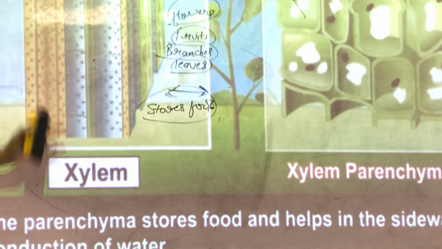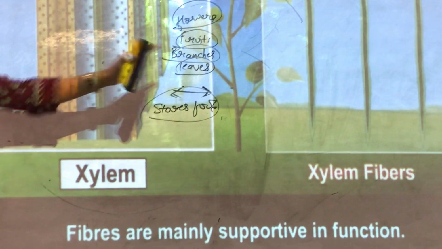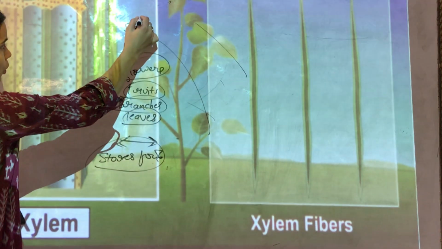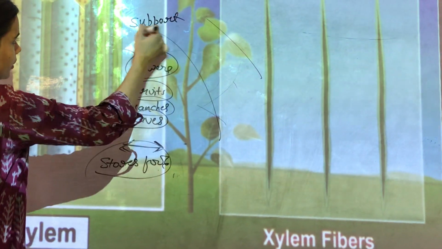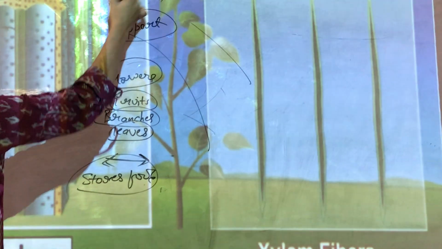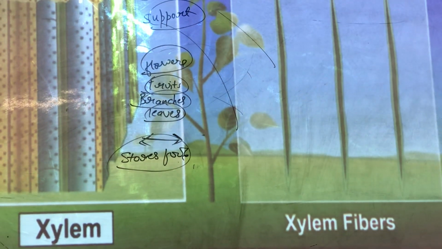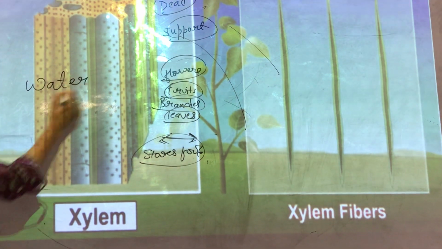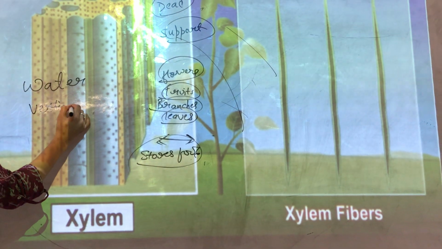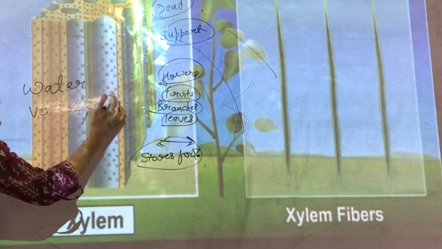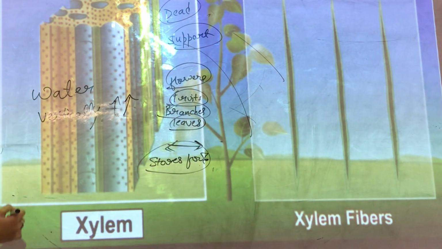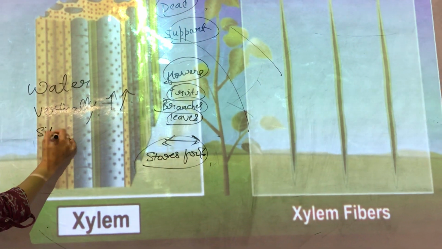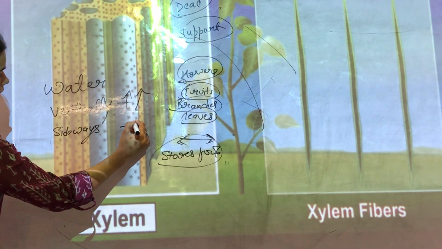Now another type of element in xylem is fiber. This fiber's role is only to provide support, and they are dead cells. So children, all in all, xylem's main role is to provide water vertically, from roots to shoot, and it also has a role to provide water sideways, that means from left to right like this.